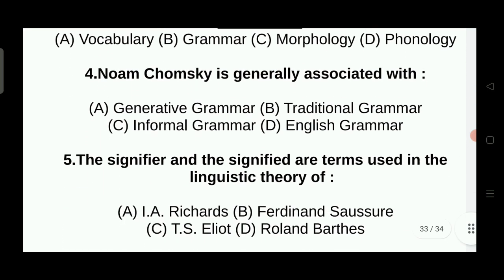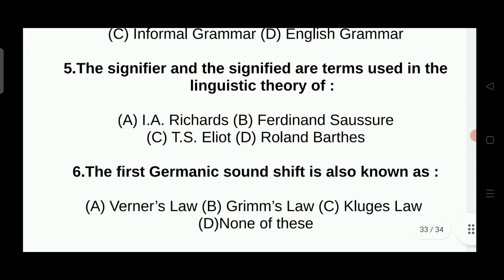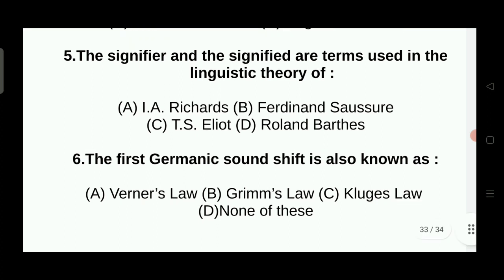Fifth question: the signifier and the signified are terms used in the linguistic theory of I.A. Richards, Ferdinand Saussure, T.S. Eliot, Roland Barthes. The right answer is Ferdinand Saussure. Next one: the first Germanic sound shift is also known as Werner's law, Grimm's law, Clutch's law, and none of these. The right answer is Grimm's law.